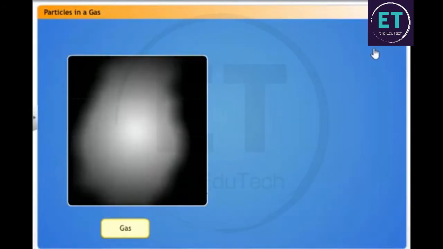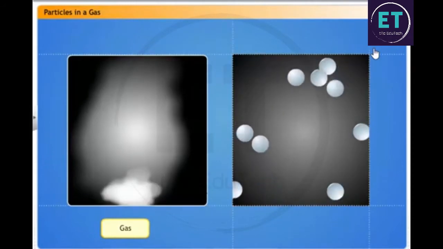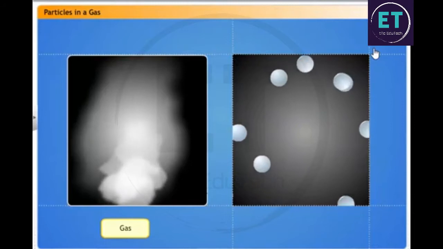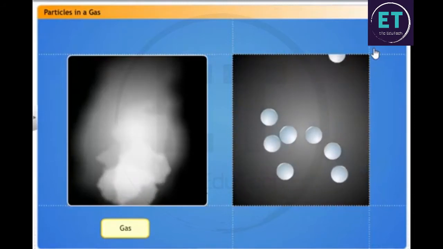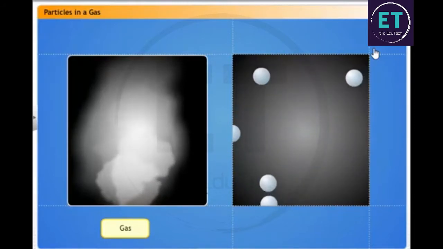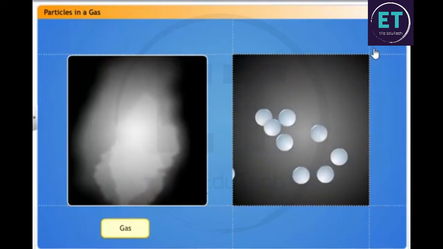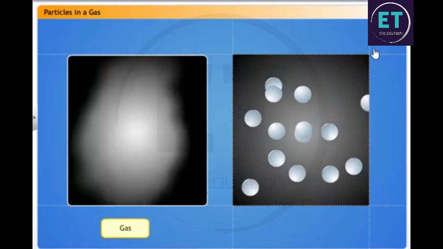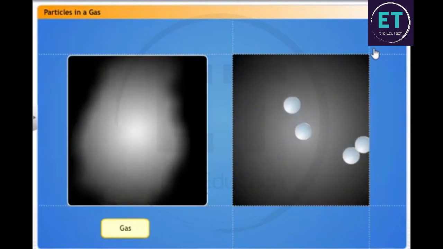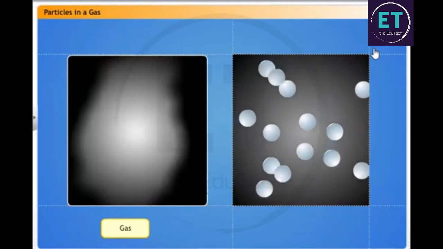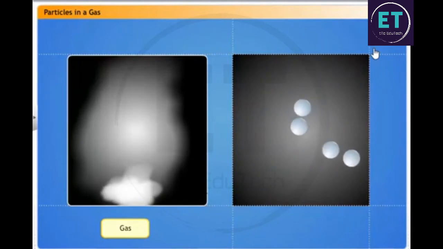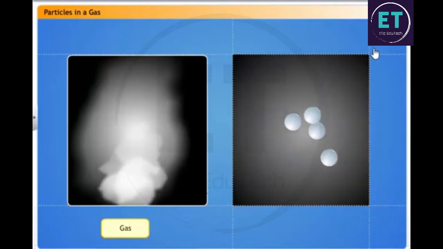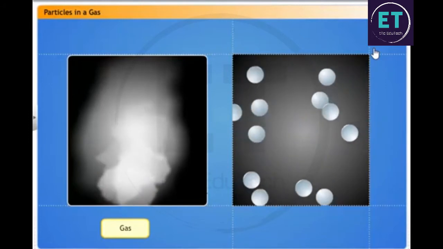In gases, the particles are not packed together at all, because their kinetic energies are high enough to let them break away from any boundaries. They are free to move around in random motion. That is why gases have no definite shape or volume, and they flow and diffuse easily. They collide with each other and with the walls of their container. That's how a gas exerts pressure on its container. Also because the spaces between the particles are large, gases are highly compressible.